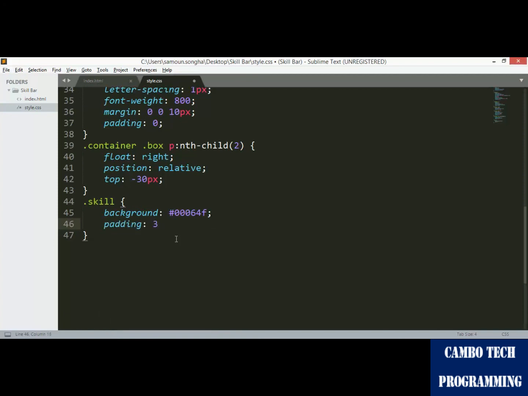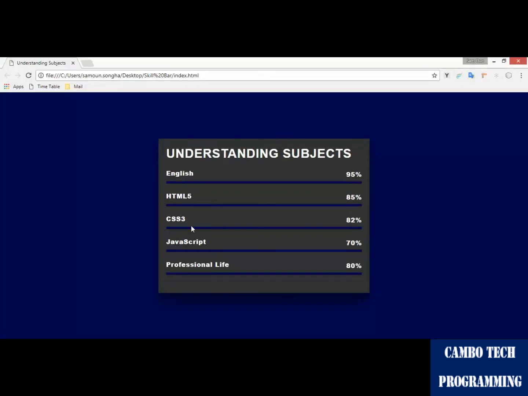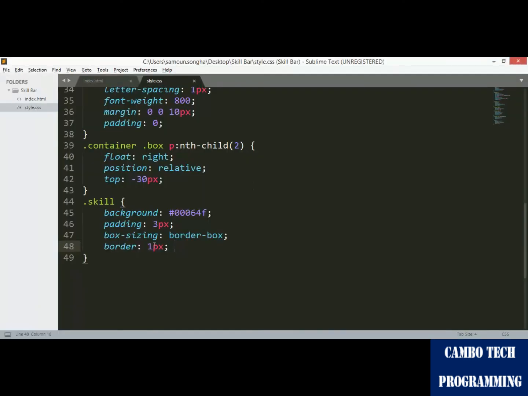Yes, and padding is 3 pixels and it's border-box. And the border is 1 pixel. It is not too big. But I forgot to put solid. 1 pixel solid. Yes, it is solid.